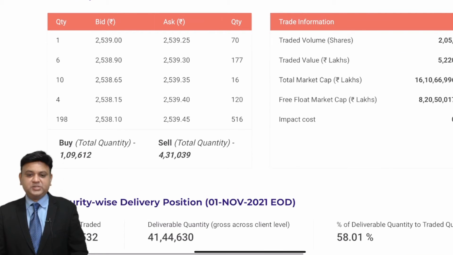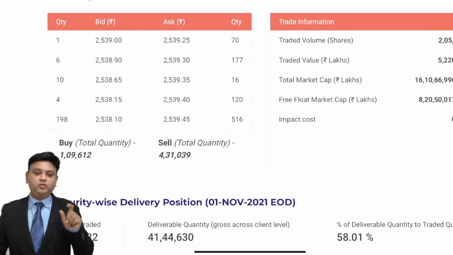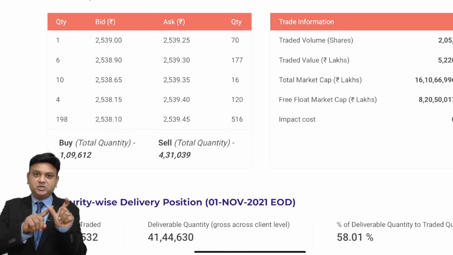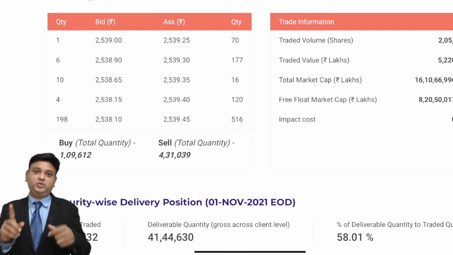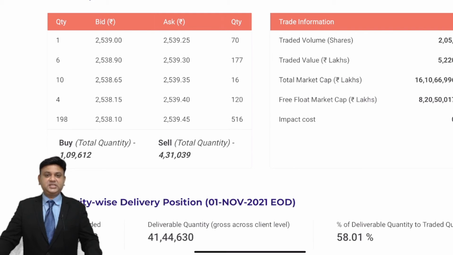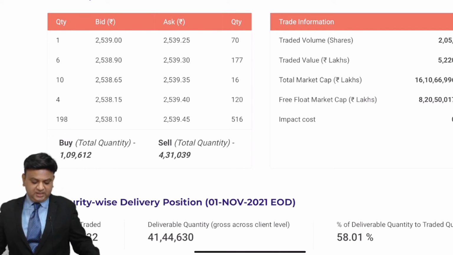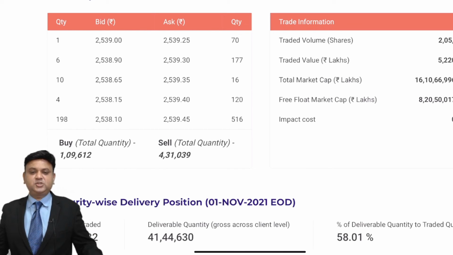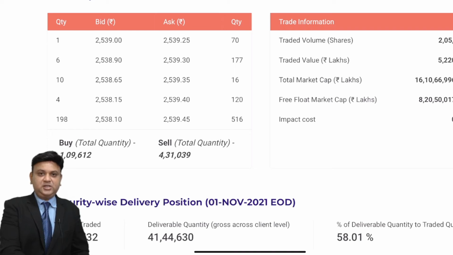So this spot price will keep on fluctuating. 2539 is the spot price which will keep on fluctuating, and based on that, the futures price will keep on fluctuating. That is what we understand. Still, we have to learn further that it will have the influence of the dividend also. What kind of influence it will have, we are going to understand. And for commodities, there is further influence from the storage cost. What is that? That is also still to be understood.